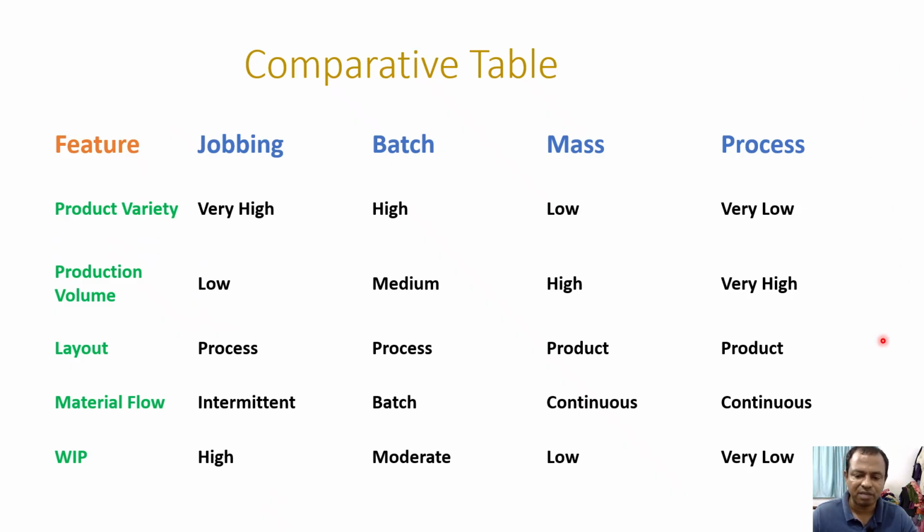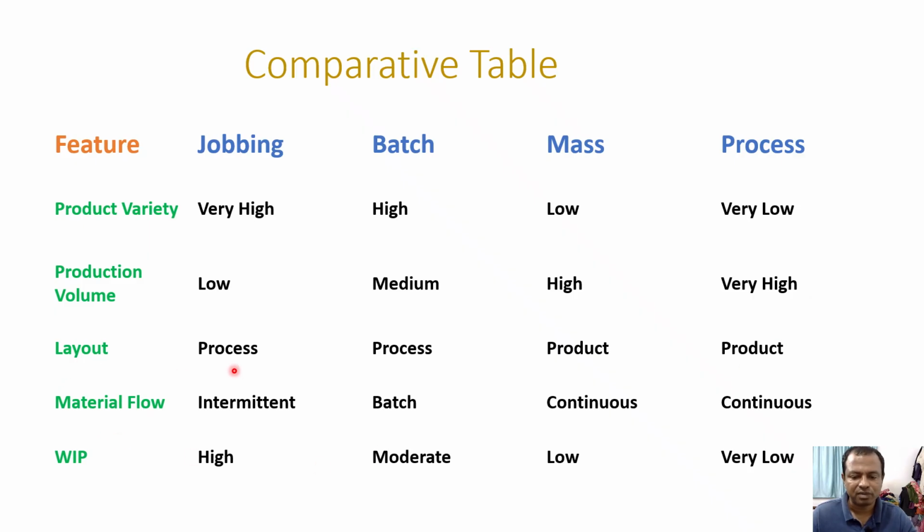So the comparative table here shows the comparison of 4 types of production systems: jobbing, batch, mass, and process. The features compared here are product variety, production volume, layout, material flow, and work in process. We have already discussed all these things. Product variety is very high in jobbing, and that decreases towards process production. Then production volume is low in jobbing, and that increases towards process.